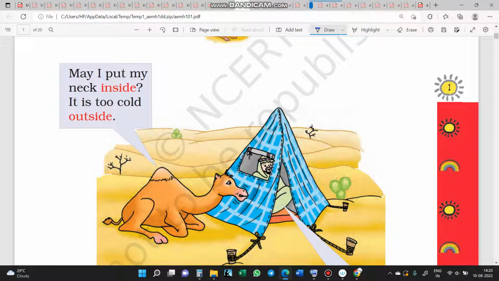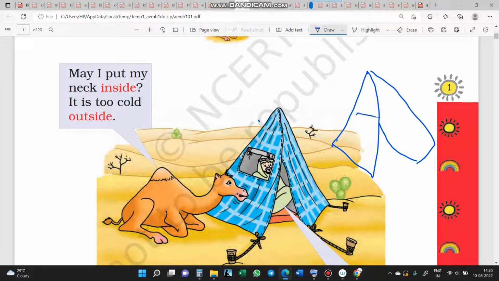One night, the camel requests to put his head inside the tent. Guys, the tent looks like this. There is a window as well.